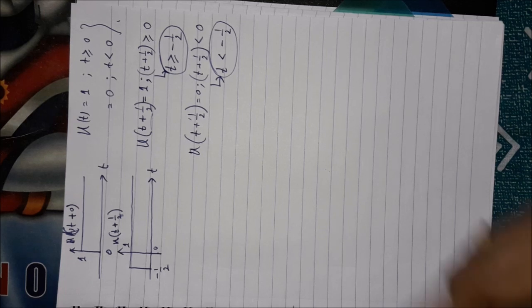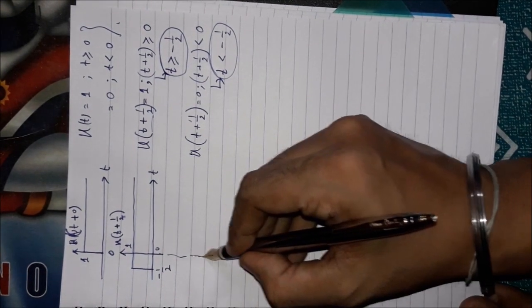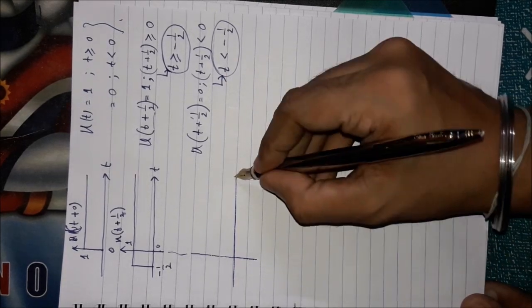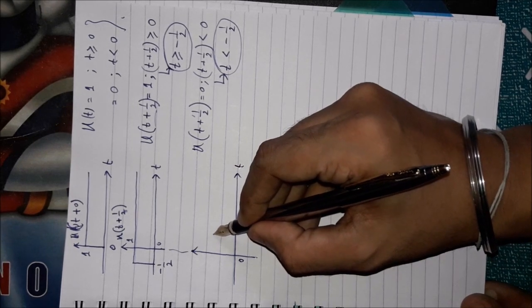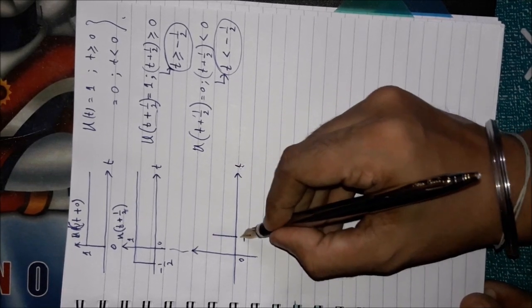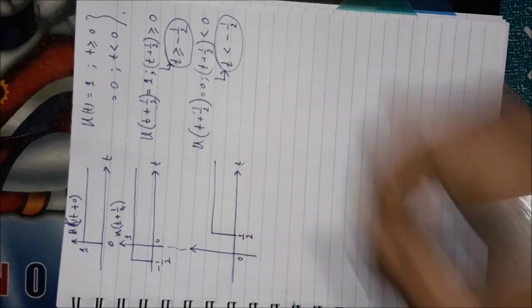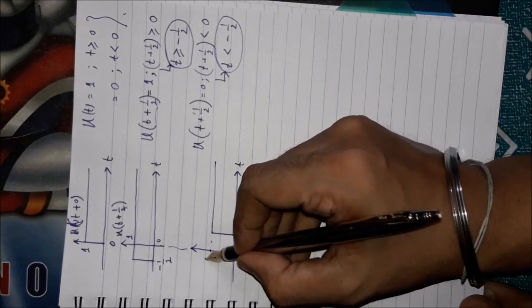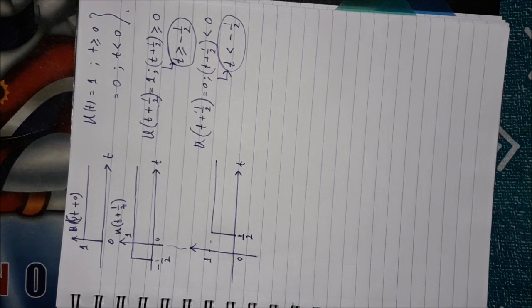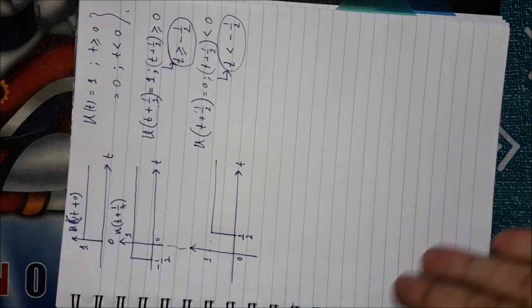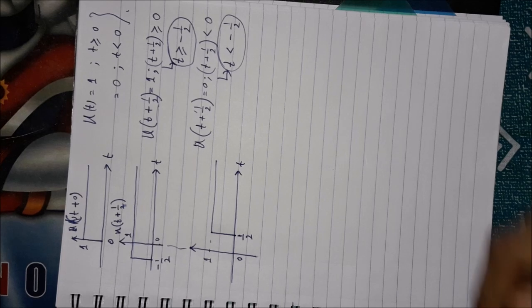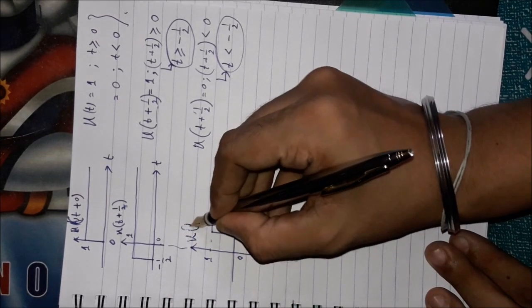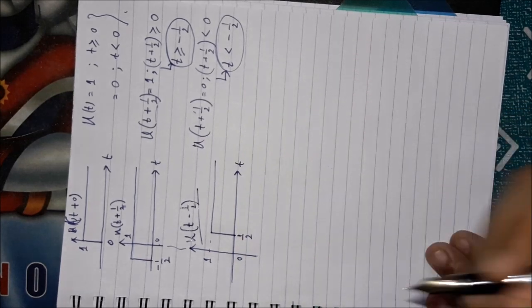Similarly, if you draw the unit step signal time delayed version, suppose it was at 0 and you are delaying the signal by plus half second, and after that the similar characteristics. It is obvious that since it starts on the right side of the amplitude axis, it is time delay. Time delay has to be dealt with a minus sign, so u(t minus half).